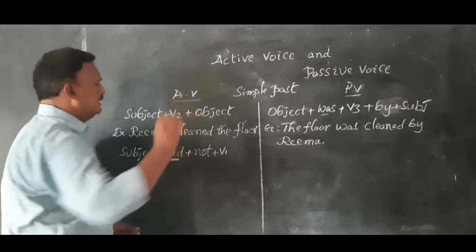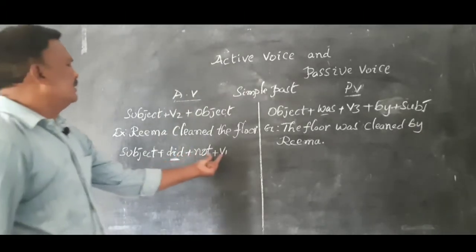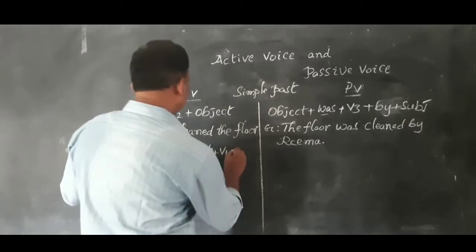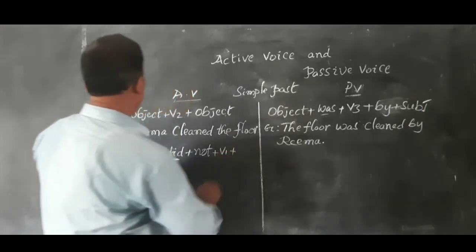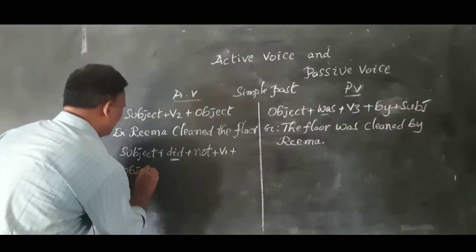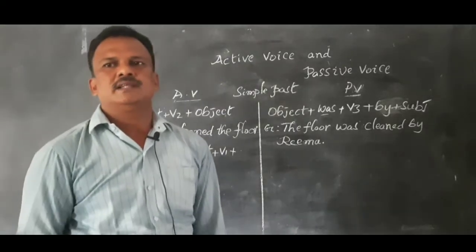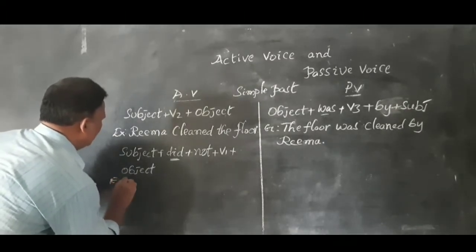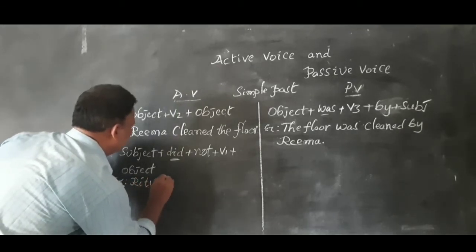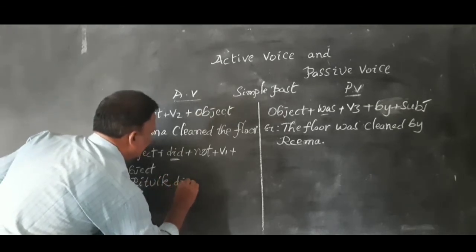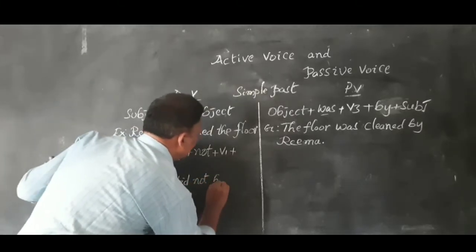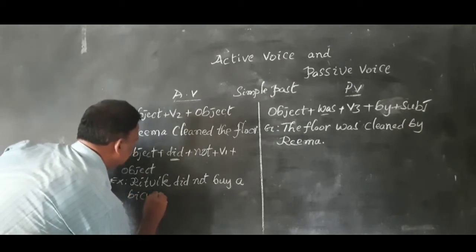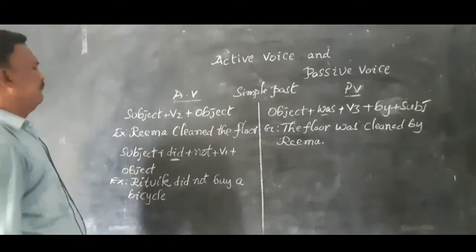Because the past form of the helping verb or auxiliary verb, did, is already used, so the main verb should be in V1 position. Example: Ritvik did not buy a bicycle.